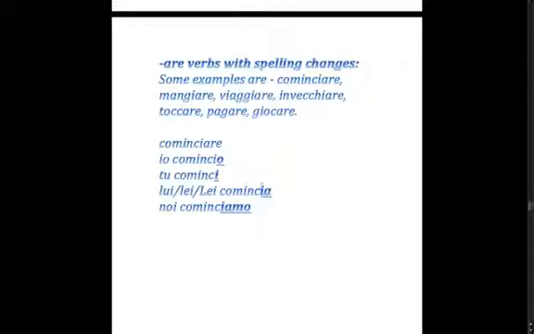Here we simply just have the ending. Voi cominciate and loro cominciano.